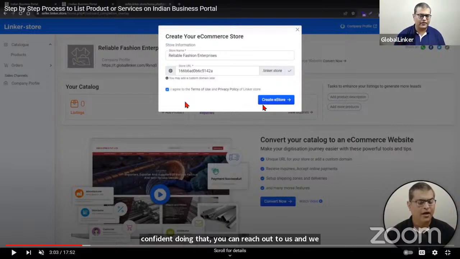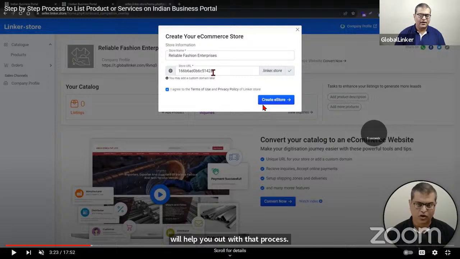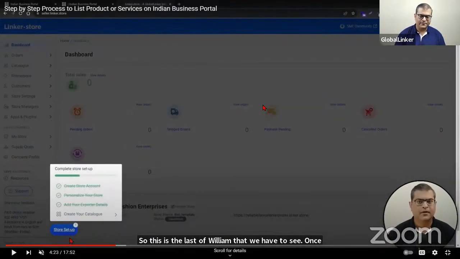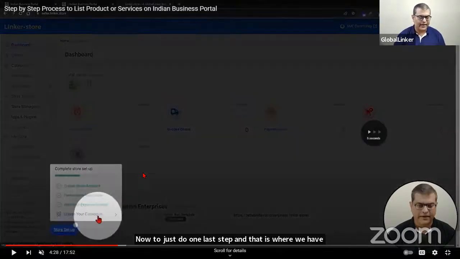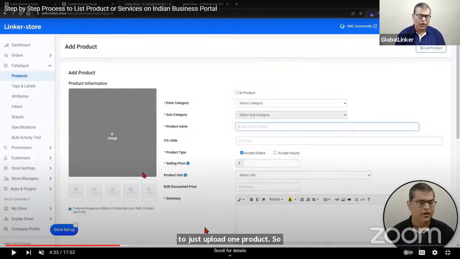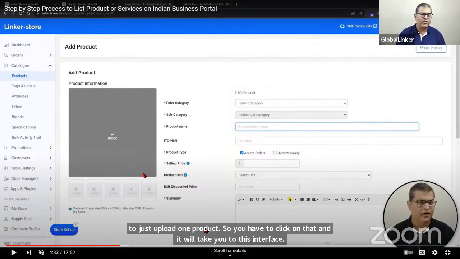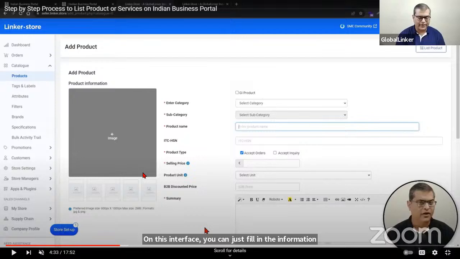All right, so this is the last overlay that we have to see. Once you are done through that, the overlay will close and this pop-up will start appearing. This is what I'm referring to. So we have already covered the 3 steps. We have to do just one last step, and that is where we have to upload one product. So we click on that and it will take you to this interface. On this interface, you can fill in the information in this form and upload one product, and that will conclude the store creation journey.